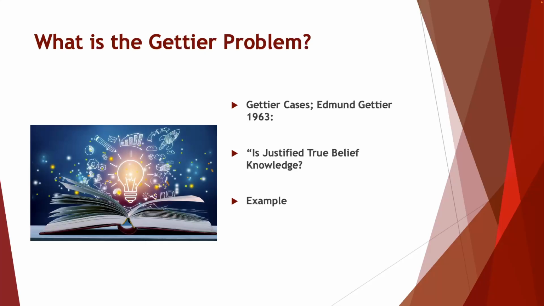In fact, Smith is mistaken about the first part of his belief. Jones does not get the job. However, Smith, through sheer luck, happens to have 10 coins in his own pocket. Because of this, his belief is true. His belief is also justified, because Smith had reason to believe that Jones had 10 coins, but it was true due to luck, not due to reliable or rational justification.